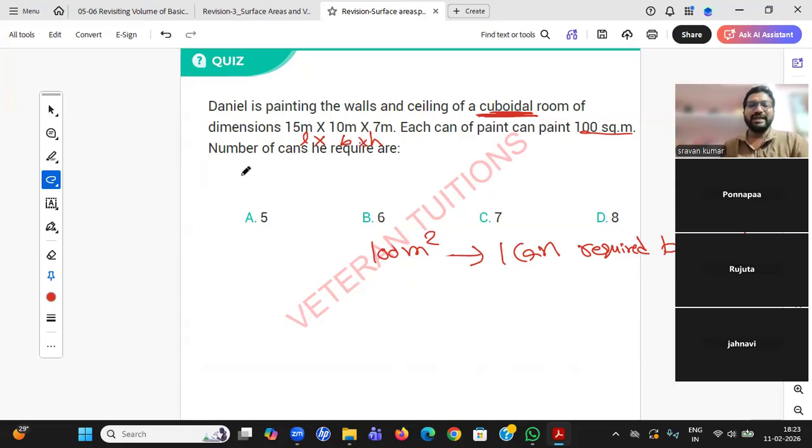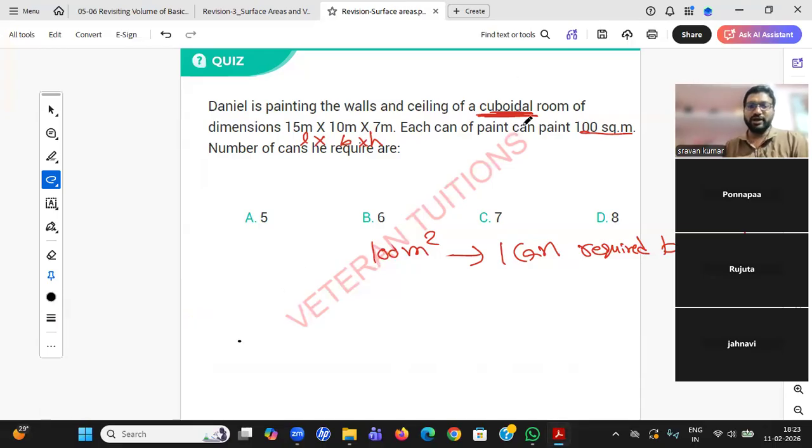So total how many cans? To find out the total number of cans, you need to find out the total area to paint first. Okay? You need to know how much area there is to paint. Then you can go for the total number of cans.